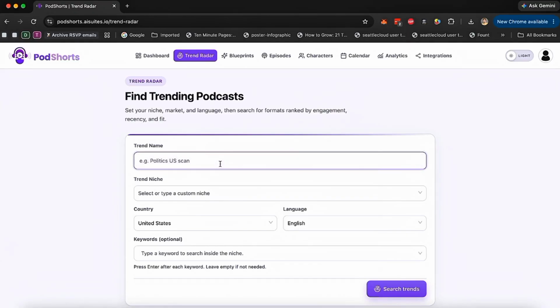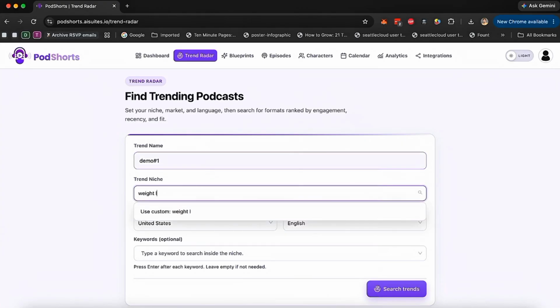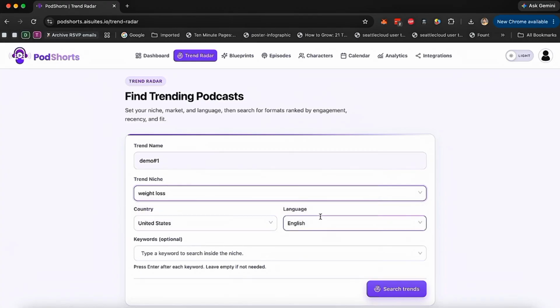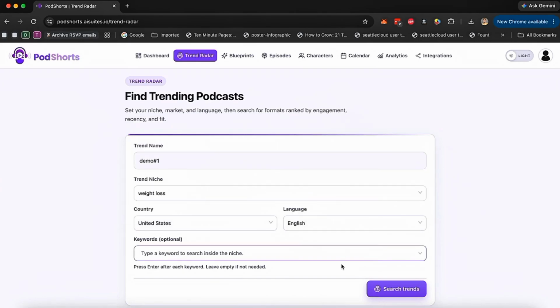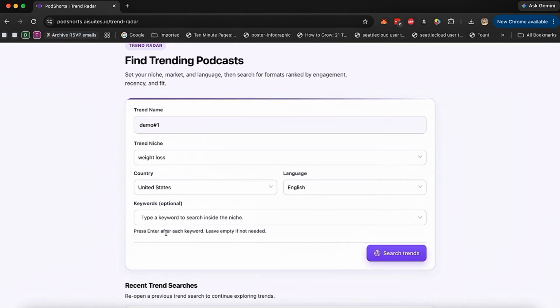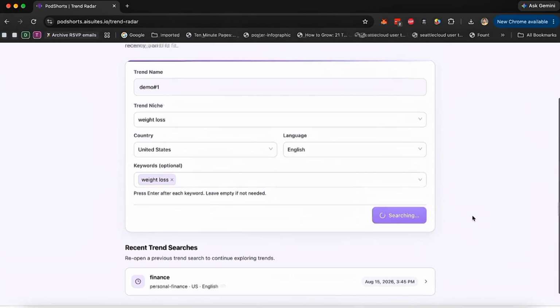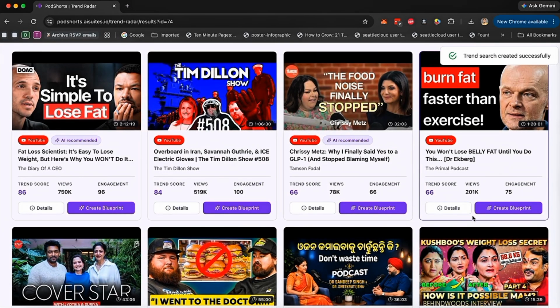So let's start with our campaign name for the trend. Let's say demo one, and we're going to do weight loss. Now, this is the niche that we want to be. This is the country, this is the language. Now, you can pick any country, you can pick any language, right? So if you want to do Spanish, German, Portuguese, you can do all of that. And again, we can put weight loss as the keyword here and click on search trends. Now, what this is going to do is go on YouTube and start searching for trending podcasts in the weight loss niche where people are talking about weight loss.